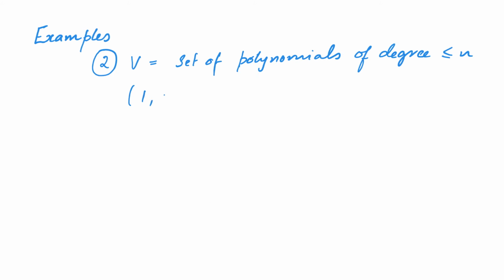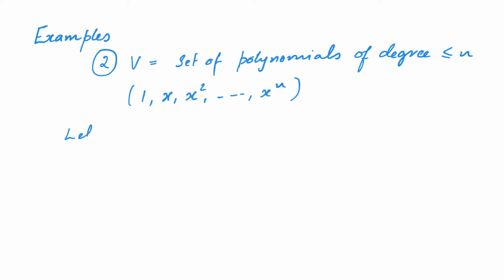Similarly, if V is the set of all polynomials of degree less than or equal to n, then we will show that the list or tuple 1, x, x square, etc. up to x power n forms a basis. We already saw that these vectors or these polynomials span the set of polynomials. Thus, all we have to do is to show that these are linearly independent.